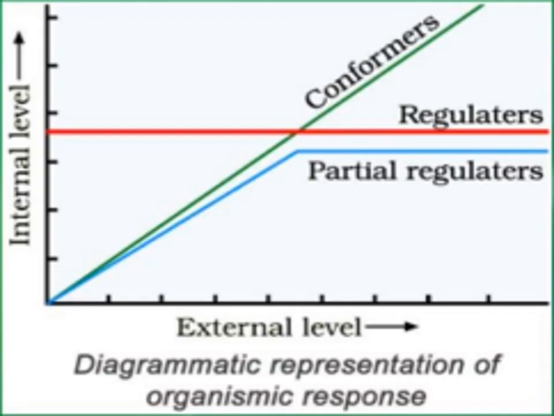So here you can see in the partial regulators, in the blue line, up to some length it is shown as regulators, meaning up to this limit they can regulate their body temperature and the osmotic concentration, but after this limit they are not able to regulate it. So you need to make this graph.